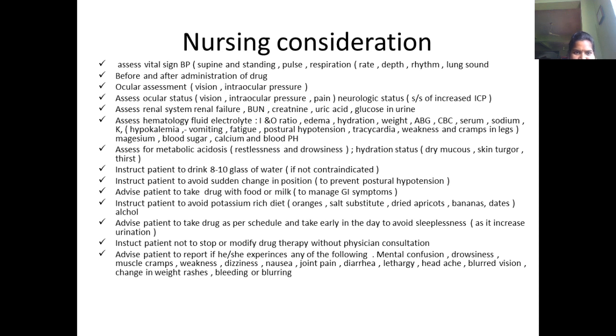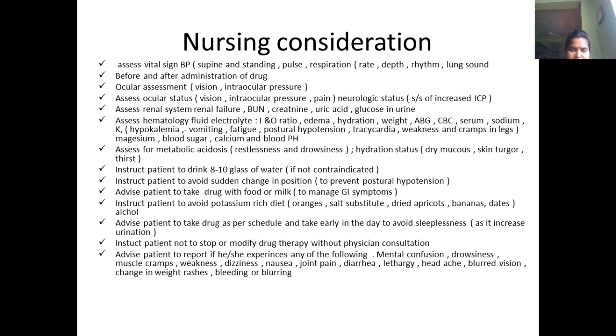When we see the nursing considerations, definitely we have to assess the patient's vital signs, BP. We have to see the BP when the patient is in standing position and supine position, and we have to palpate the pulse and check respiration. In respiration, we will see the rate, depth, rhythm, and lung sounds also. Before and after administration of the drug, definitely BP has to be monitored. So we have to see for ocular assessment. In these cases, vision problems or intraocular pressure can be assessed.